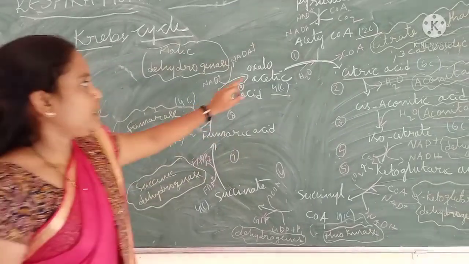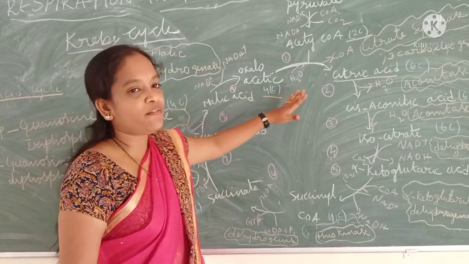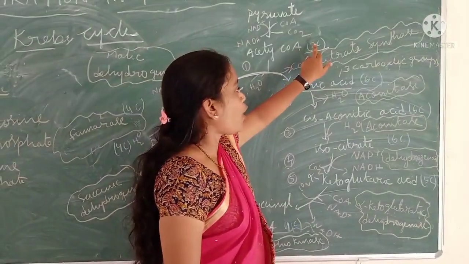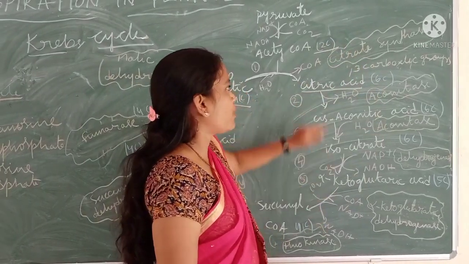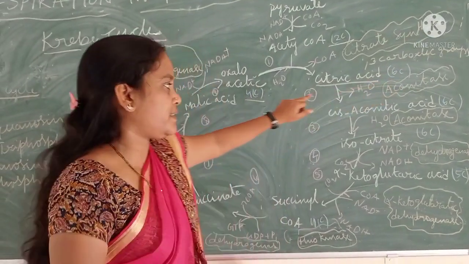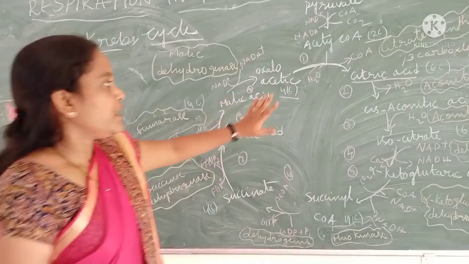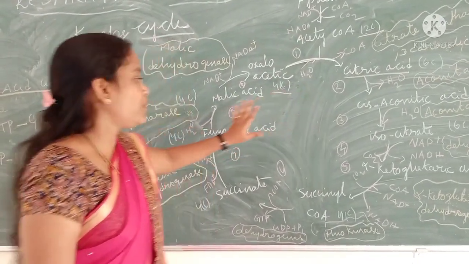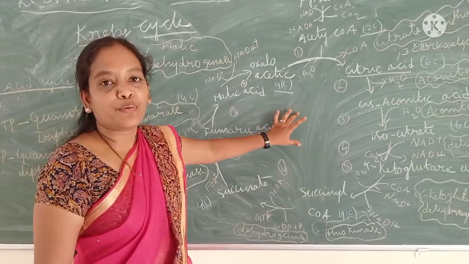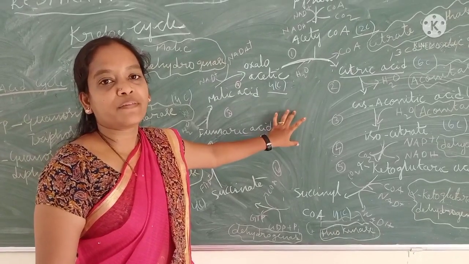This cycle completes in 8 steps. You have to mention the carbon molecule stage also. For each molecule you have to mention the carbon molecule stage. Then it will be easy for you to understand. See, this is the Krebs cycle. You have to remember this cycle, and it is very easy to write the Krebs cycle when you are thorough with the enzymes and compounds of the Krebs cycle.